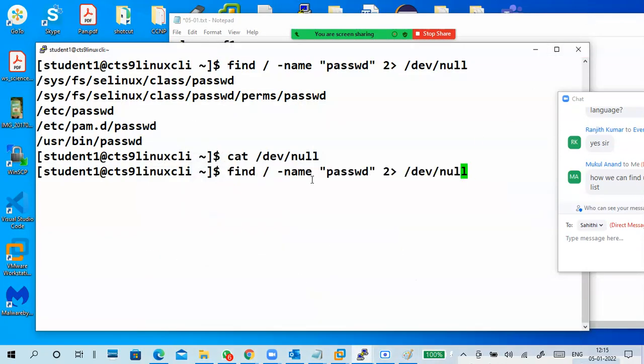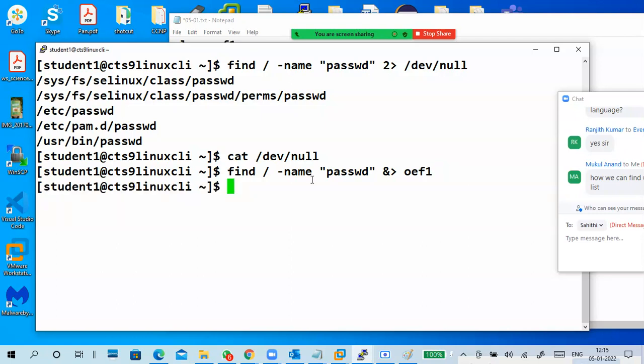So go to up arrow. What I'm doing here is, oh sorry, passwd, yes, ampersand greater some file name, oef1, output and error file 1.